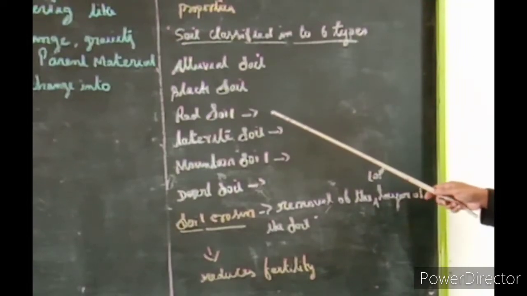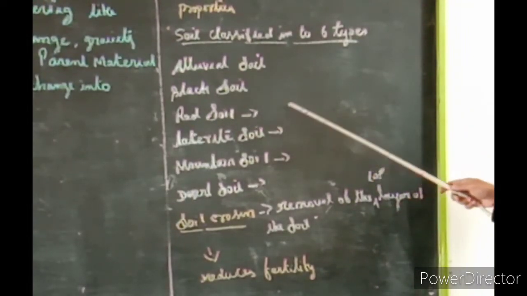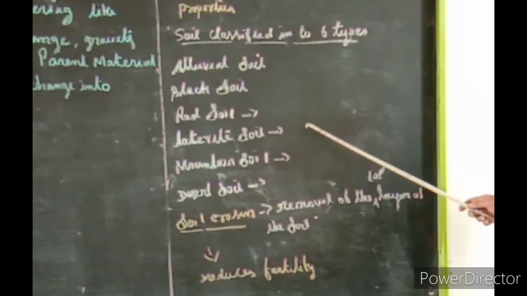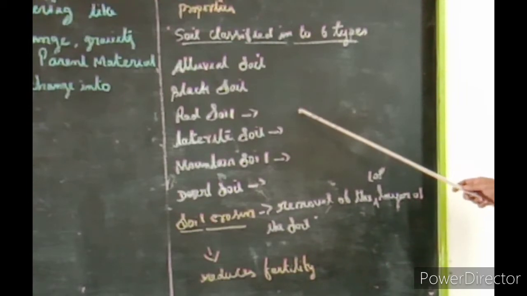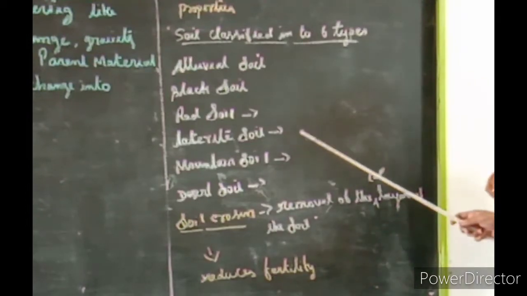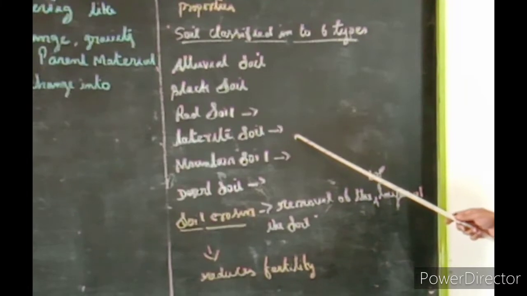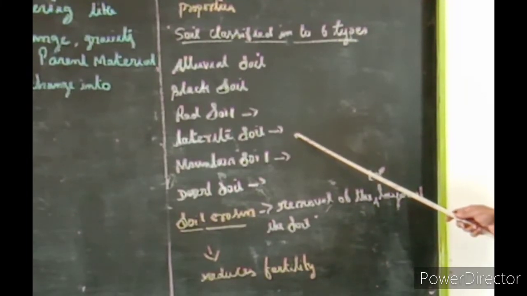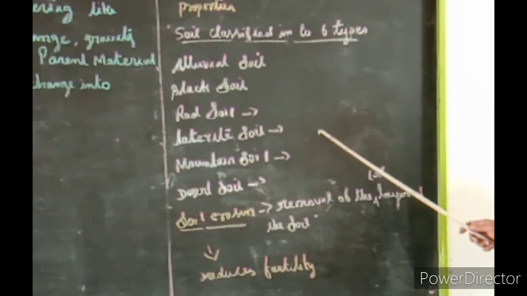Next one is red soil. Red soil is red in color because the presence of iron oxide makes the soil brown to red in color. It is useful for millet cultivation. Next one is laterite soil. These are known as tropical soils. It is useful for growing tea and coffee.